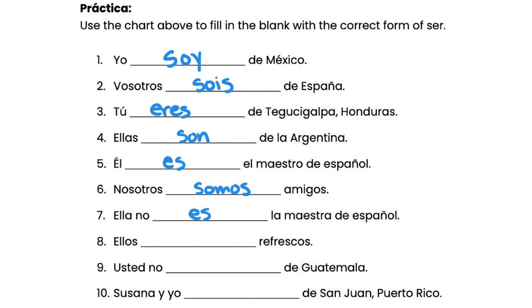Número 7, ella no es la maestra de español. Número 8, ellos son refrescos. I don't know where that sentence came from, but I'm keeping it because it makes me laugh. Número 9, usted no es de Guatemala. And number 10, Susana y yo. This is like saying someone else and me. So we are from San Juan, Puerto Rico. So we're going to use the form of ser that matches with nosotros, because that means we. So somos. Susana y yo somos de San Juan, Puerto Rico.